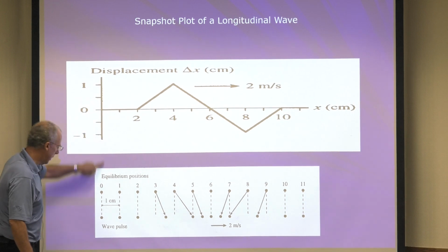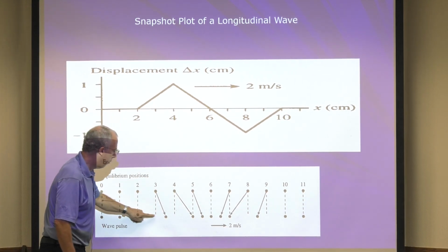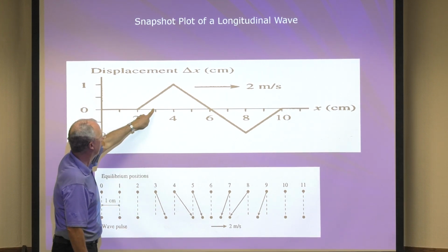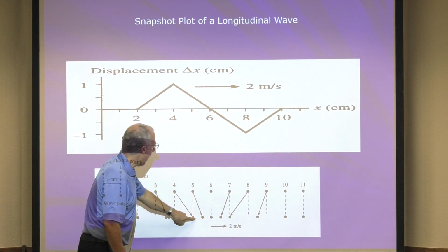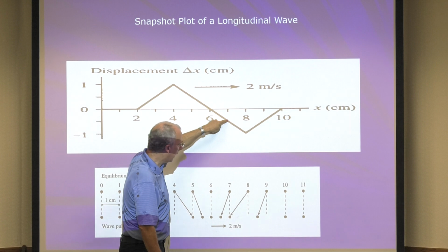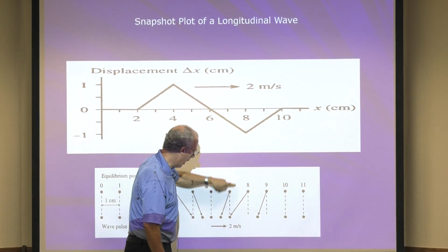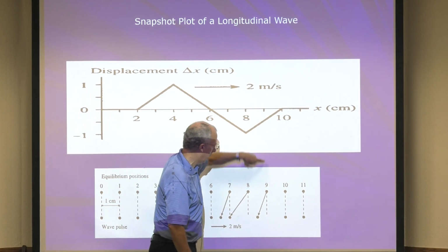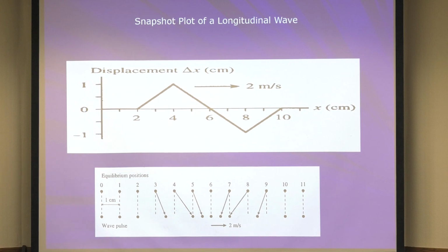So it corresponds, right? Nothing, nothing, nothing. This one moves forward, positive x a little bit, right? 4, a lot. 5, a little bit. 6, nothing. 7, negative, right? Going back, negative a little bit. 8, back a lot. 9, a little bit. 10, back to normal. 11, back to normal. So those are kind of hard. I mean, you've got to think about those, right? They're not so obvious. But that's what it looks like, okay?